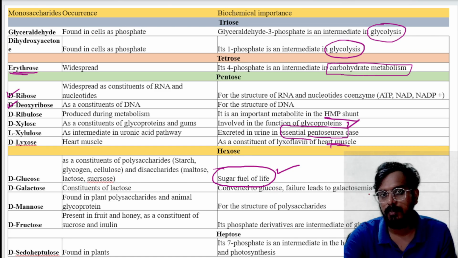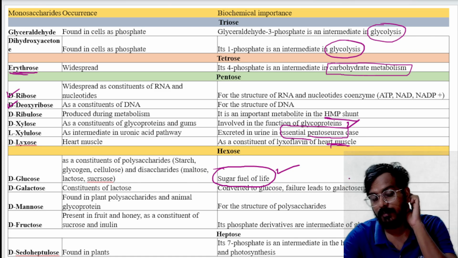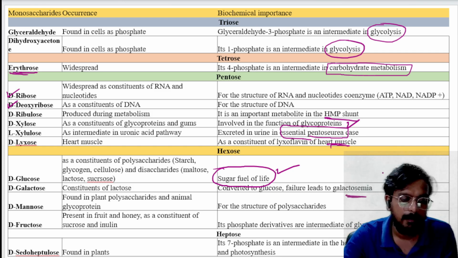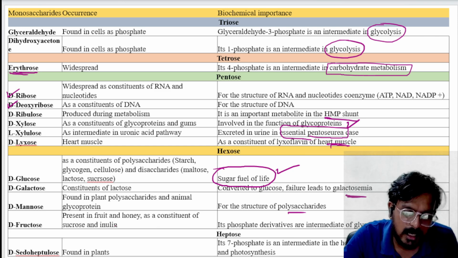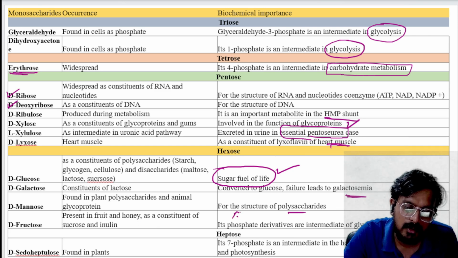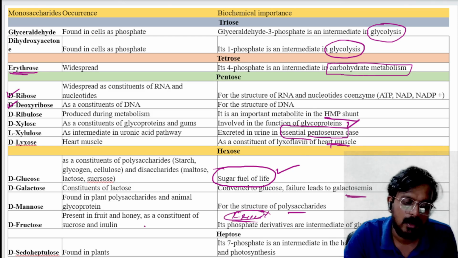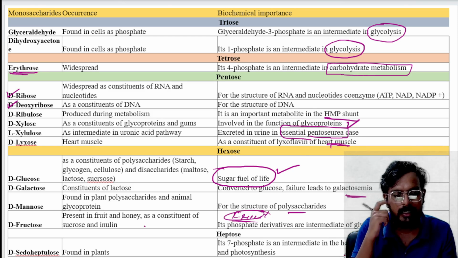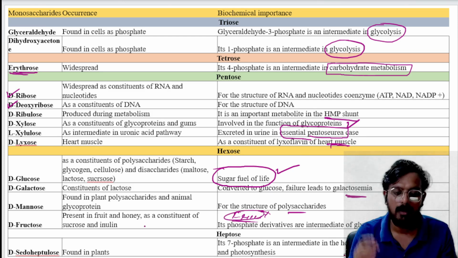Galactose is a component seen in galactosemia. Mannose is a component of polysaccharides. Fructose is present in fruit, and is also called fruit sugar. Please remember. And pseudoheptulose is one of the intermediates in the HMP pathway.